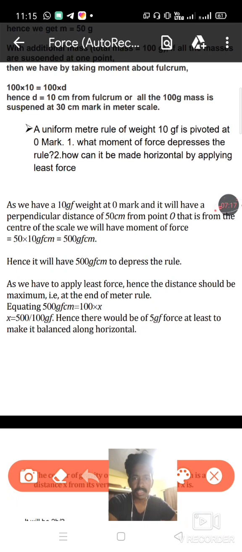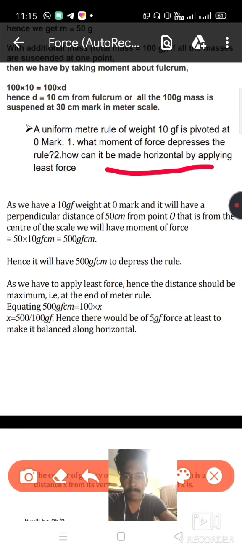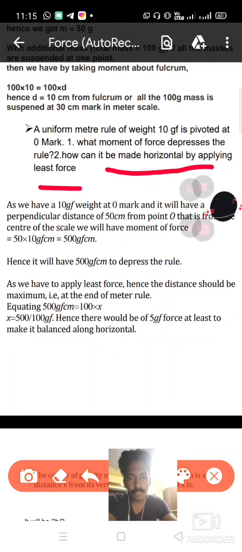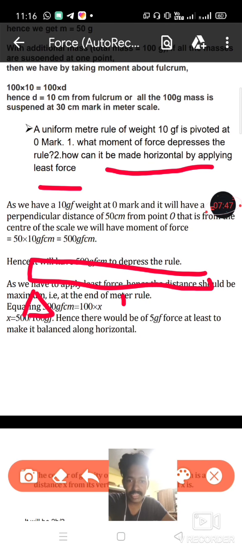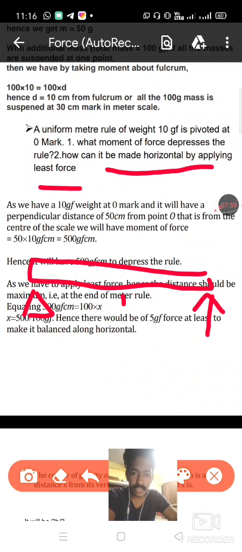Now we can look at the second part of the question, that is, how can it be made horizontal by applying least force. And you know according to the principle of moments, if the distance from the pivoted point to where the force is applied is maximum, then the moment will be maximum. So in this case, to make the scale horizontal with the least force, we need to apply a force in this direction.